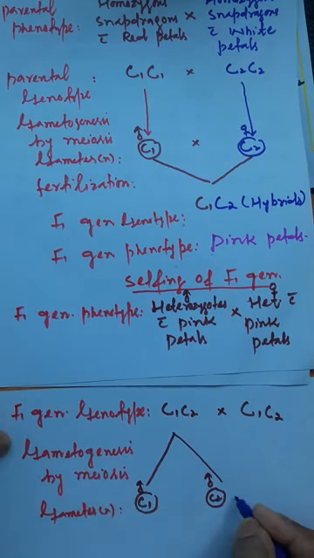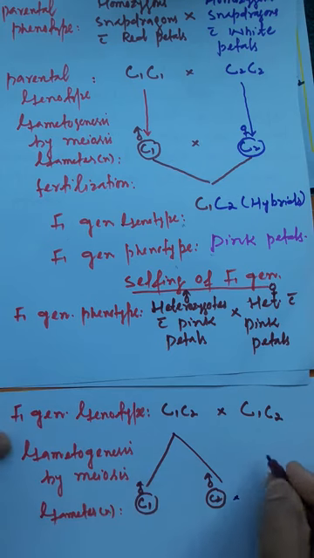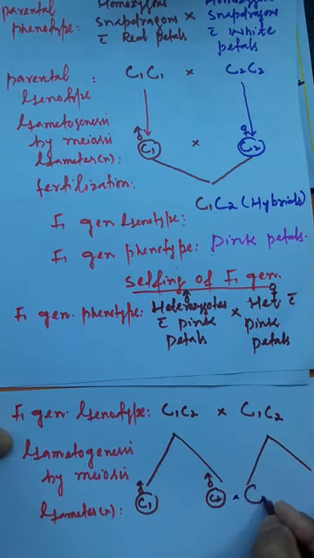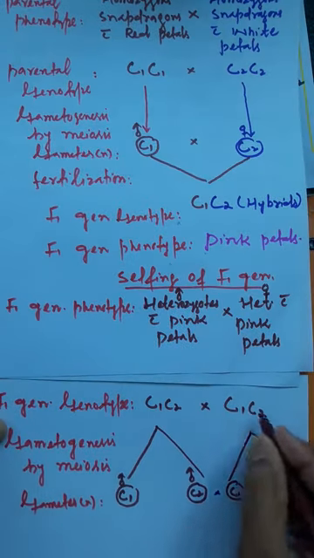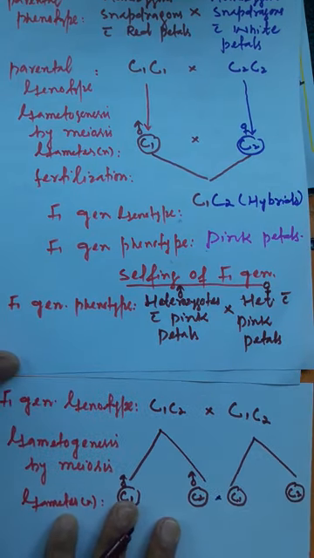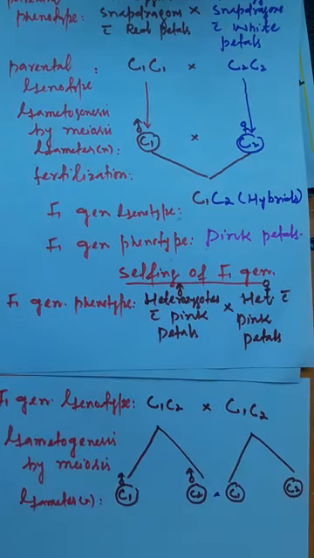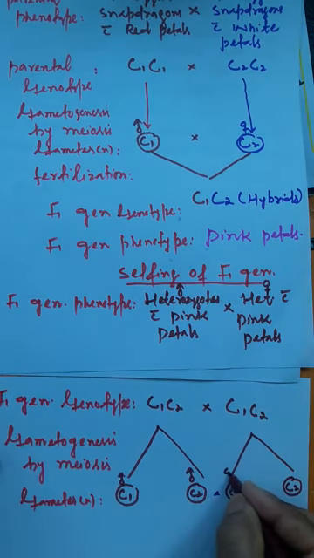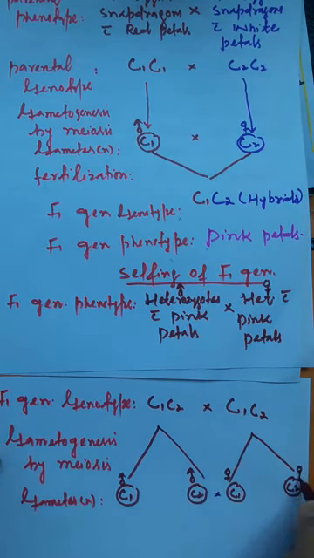On this side the same is the case. Here also two types of gametes are produced, C1 and C2. You know it well. There is segregation of alleles during gametogenesis in such a way that one gamete carries only one allele.